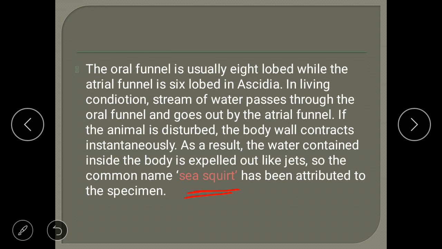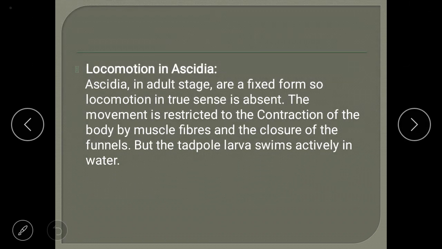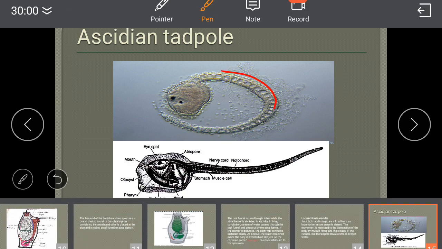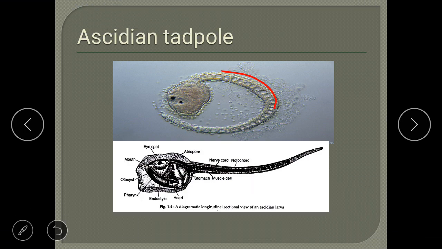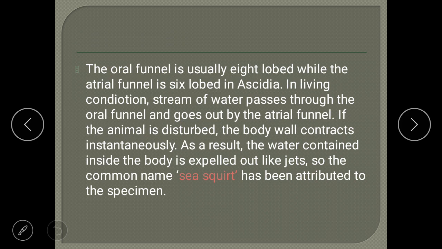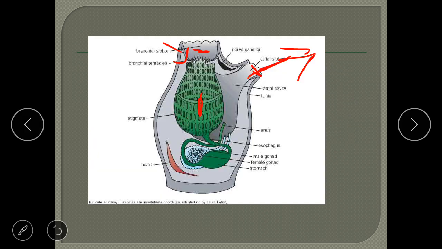Okay, so now you got why these ascidians or urochordates are called tunicata, sea squirt, because they have different names, right? That's why they have this name. Okay, how do they move? As we all know, they have two developmental stages. One is larva and another one is adult. In the larval stage, they have a long tail structure which is helpful for their movement, plus they have contractile muscles outside their body which help in the movement. Whereas in the adult stage, there is no such structure present because they have a body like this. They are sedentary. That's why they don't show movement.